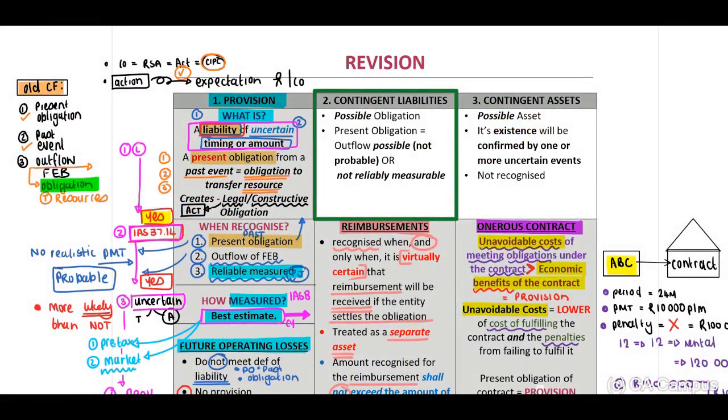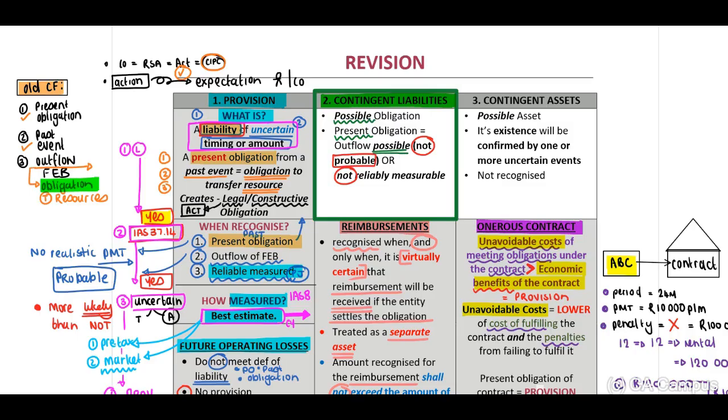We have completed our discussion in terms of our provision, and we now need to move on to our contingent liabilities. Now, a contingent liability will be when there is a possible obligation. Look at the words, guys. A possible obligation, which can be a present obligation, but the outflow is possible, but it is not probable or not reliably measured. Okay, guys, remember, what is the word probable? Probable means more likely than not.